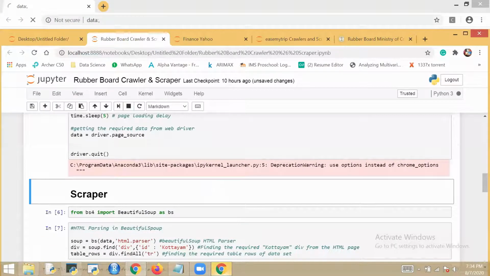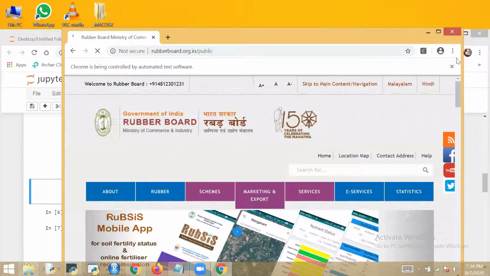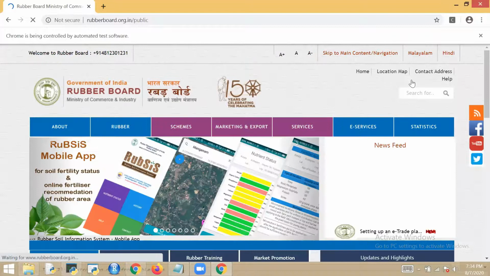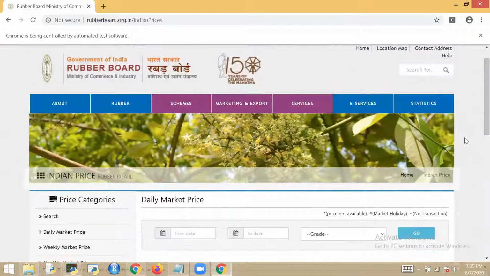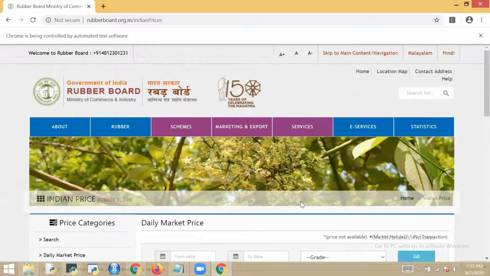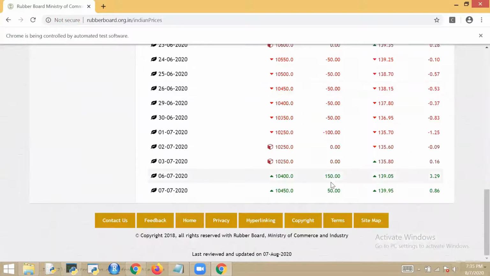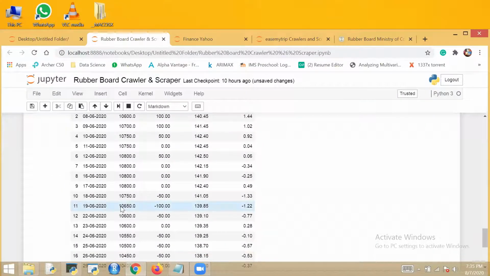See, Google Chrome will open like this. Automatically it will do it, I'm not doing anything. See, this page is open. Now it will search for that link and click on that link. See, it clicked on that. It searched and opened this link. Now it will fill the form because I've put a sleep here, so after 2 seconds, after 10 seconds, it's clicking. It filled the form for me and clicked on submit. Now I got this data, the refreshed data, which I will be scraping. See, I got this data.